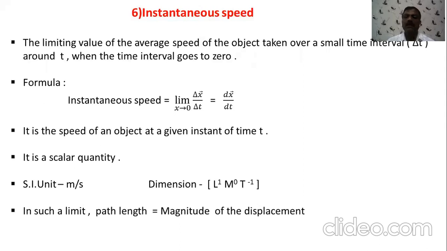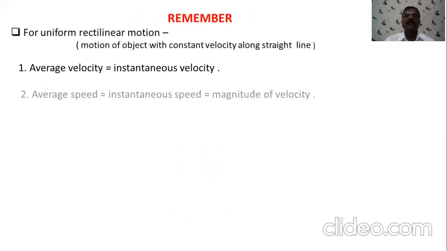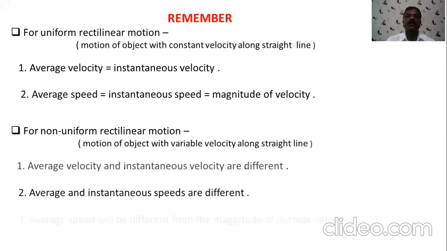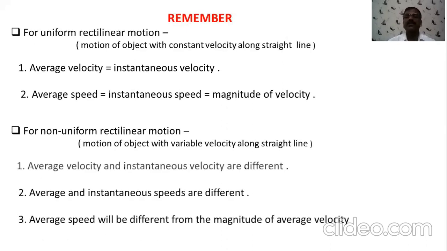When we consider the path length, it is nothing but the distance. So we know the distance is equal to the magnitude of displacement. Now when we consider these points, you should remember the classification or the difference between uniform motion and non-uniform motion.